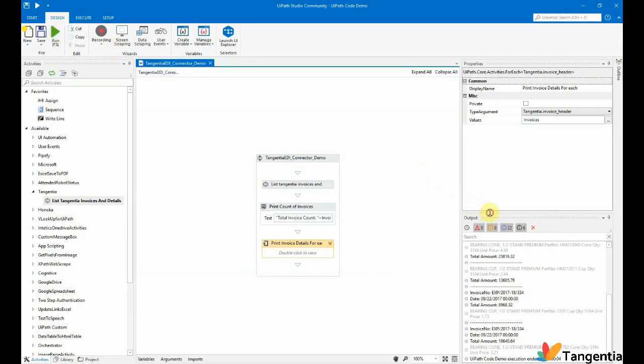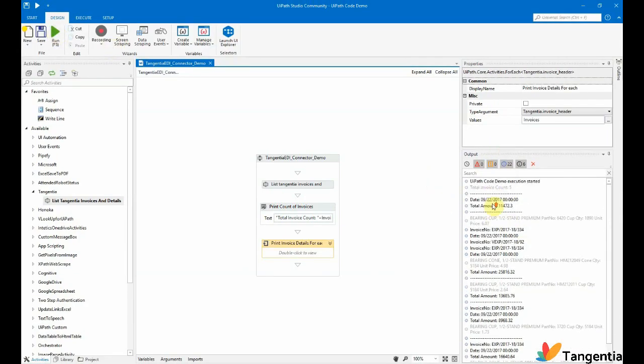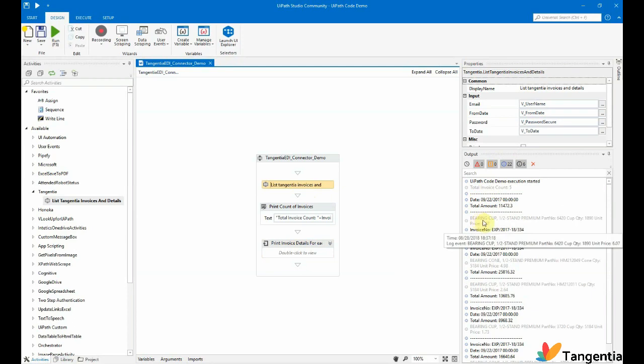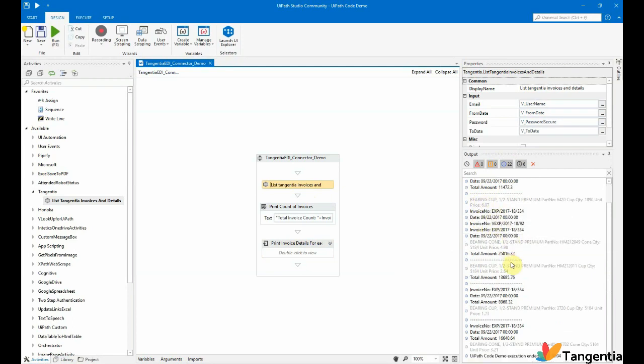So here's the output panel. In the output panel, based on our input requirement, we have a total invoice count of 5, and for each invoice, this is the header information. So the invoice date is this, the total amount is this, and these are the details of all the invoices that have been printed.